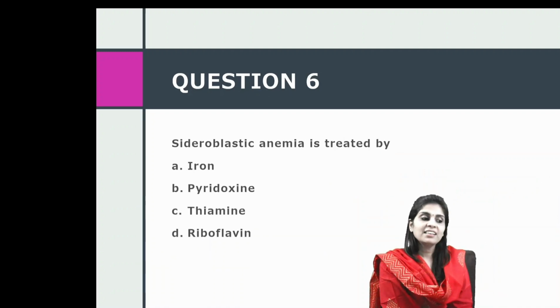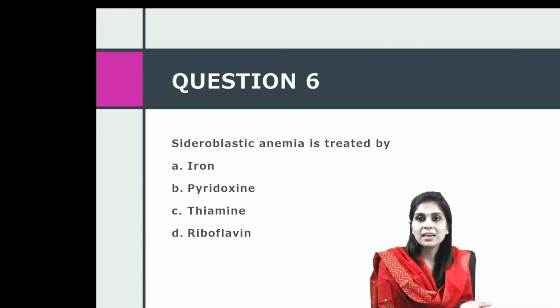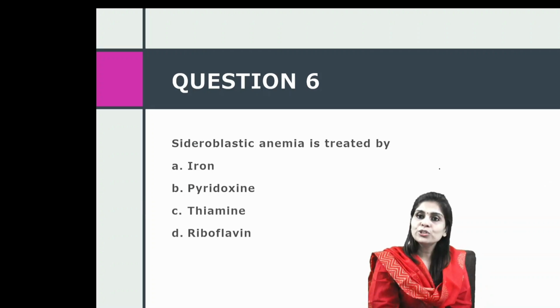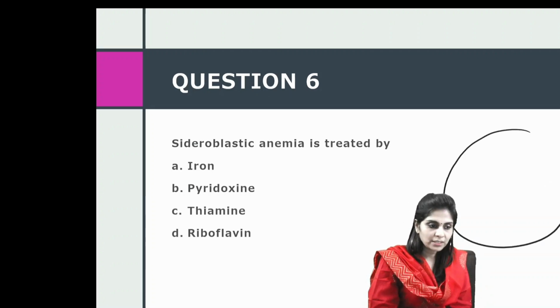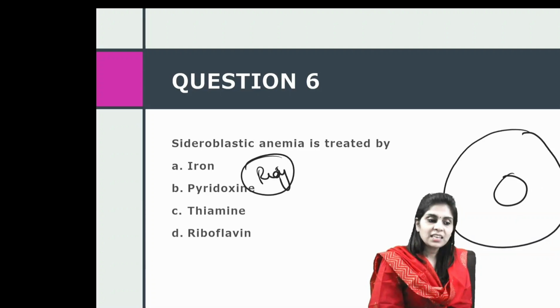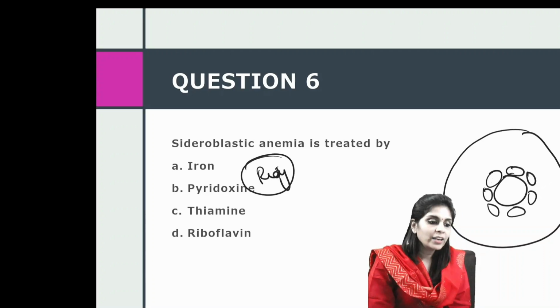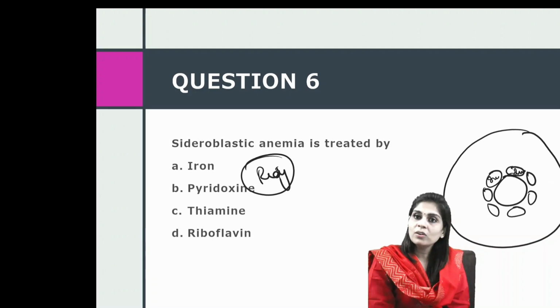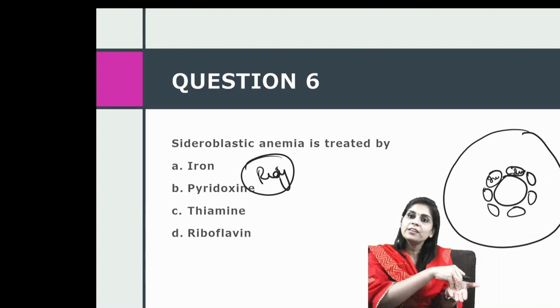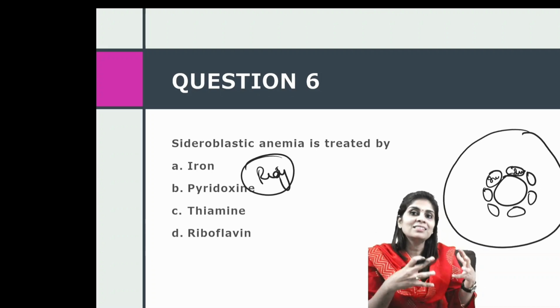Now, sideroblastic anemia is treated by, it's a very interesting question. First let me tell you what sideroblasts are. Sideroblasts are premature, nucleated RBCs. Ring sideroblasts mean these premature RBCs have iron-laden macrophages arranged around the nucleus like a ring. When do you think iron-laden macrophages will be found? Only when iron cannot be incorporated into heme. And when can iron not be incorporated into heme? Whenever heme synthesis is disordered.